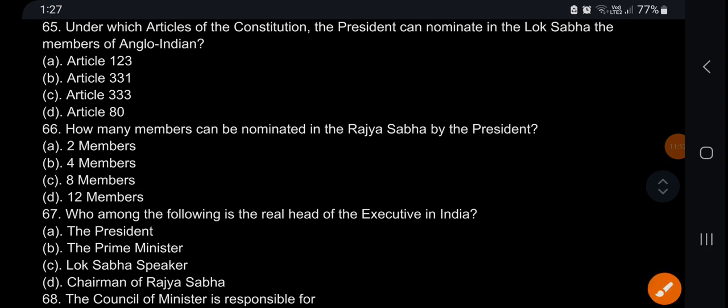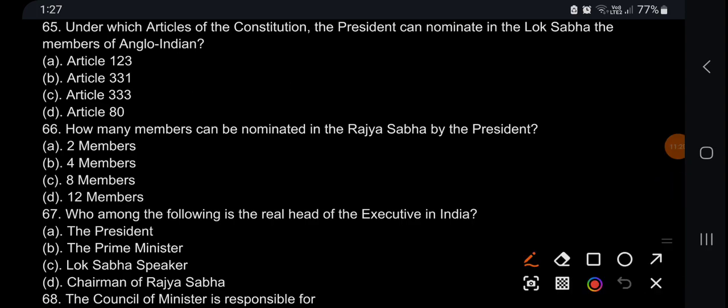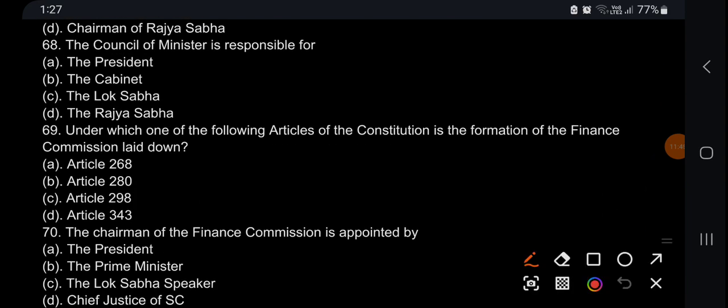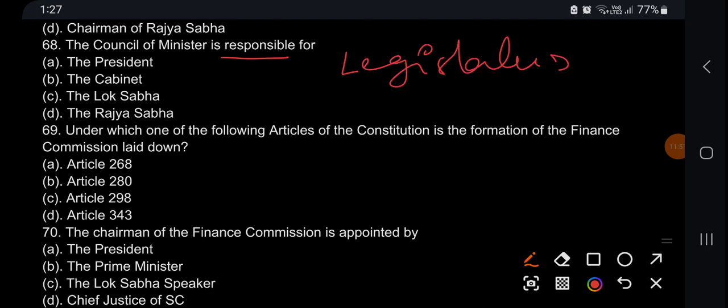Under which article of the constitution can the president nominate members of the Anglo-Indian community in the Lok Sabha? It's article 331. How many members can be nominated in Rajya Sabha by the president? 12 members. Who among the following is the real head of executive? Real head is PM. The Council of Ministers is responsible to the legislature.